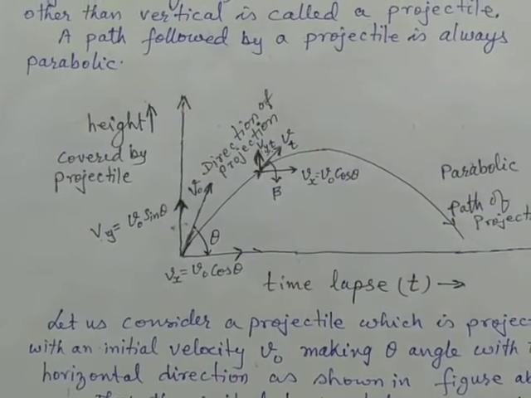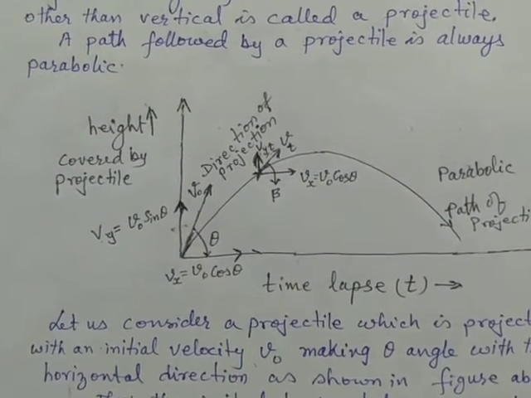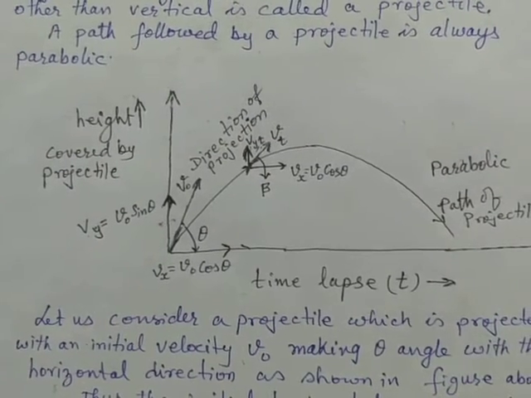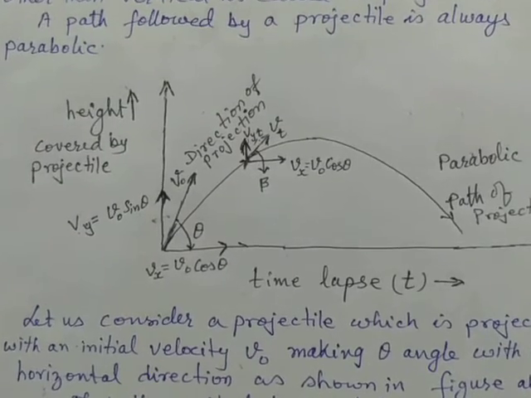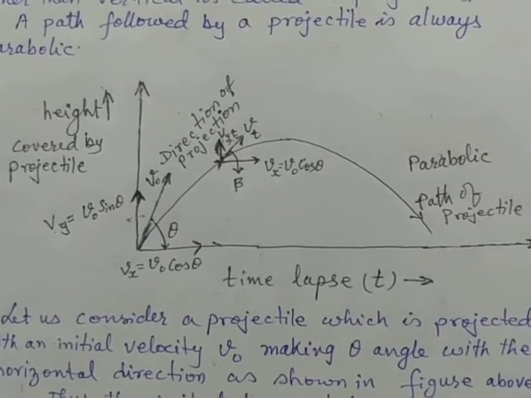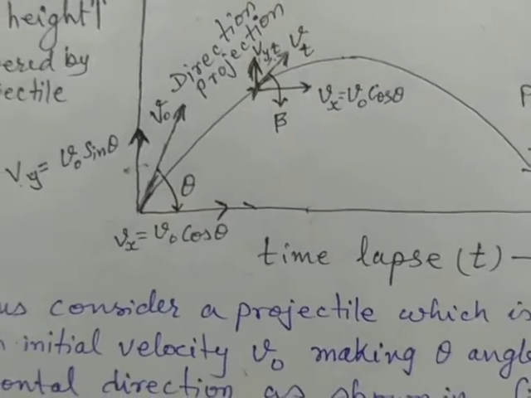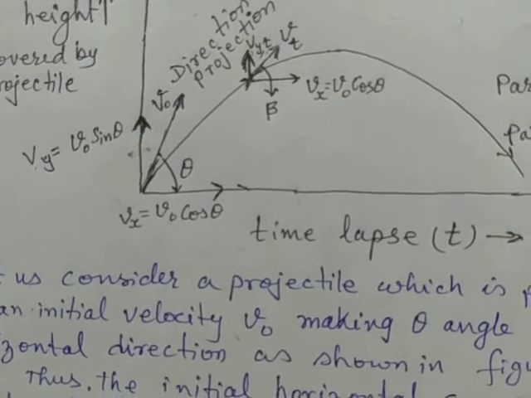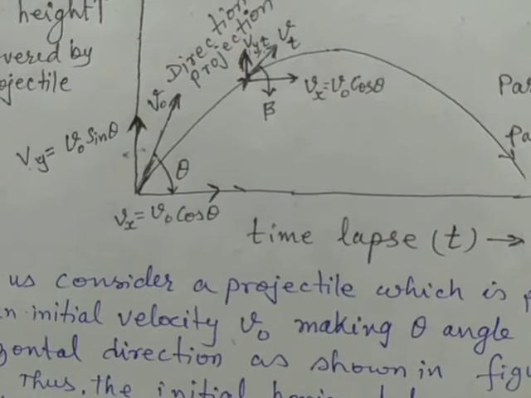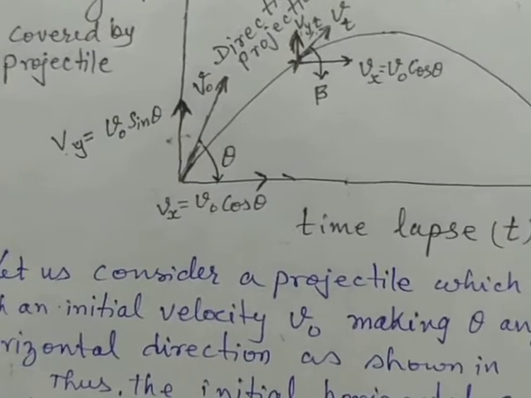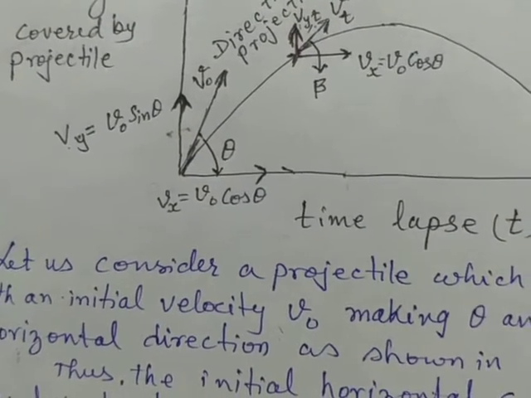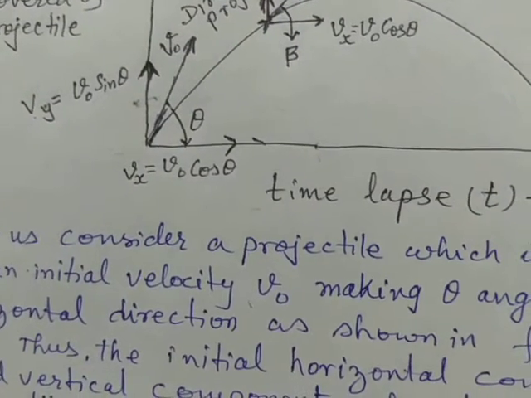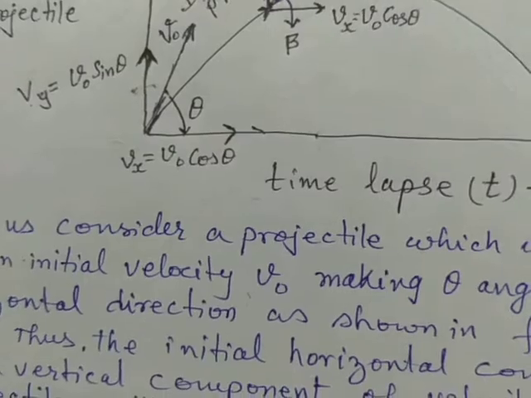You see, if we plot a graph of height gained by the projectile and the time elapsed, then this graph will look like this. Here you see v0 is nothing but the initial velocity of the projectile, which is making angle theta with the positive x-axis at the time of projection. Therefore the vertical component of the velocity will become v0 sin theta, and the horizontal component at the time of projection becomes v0 cos theta.